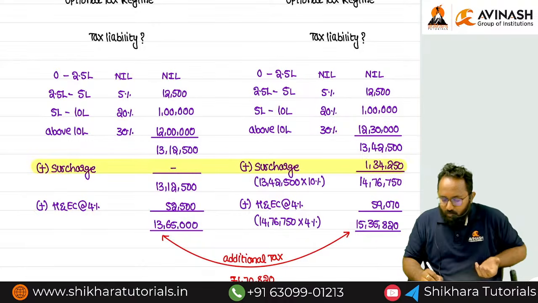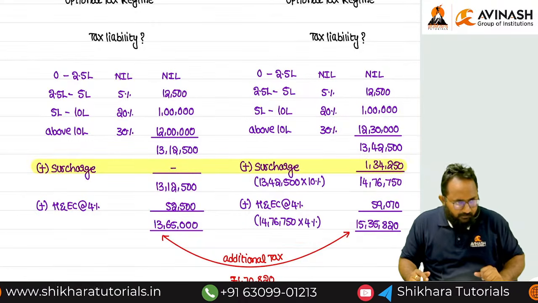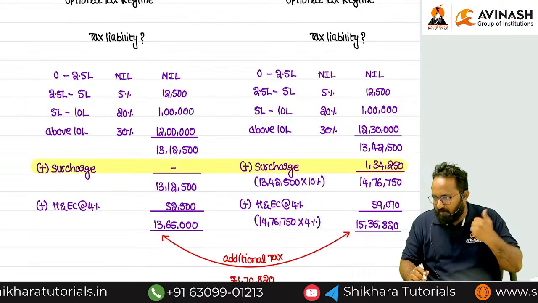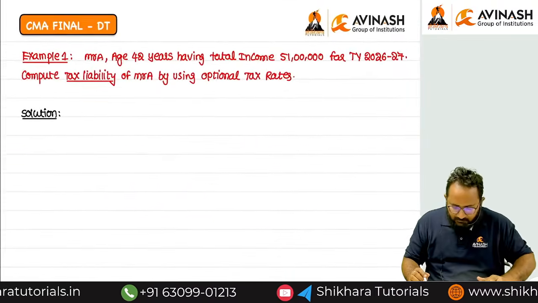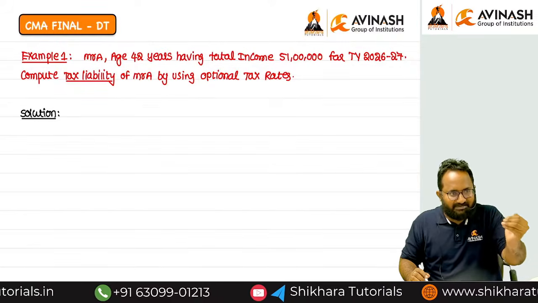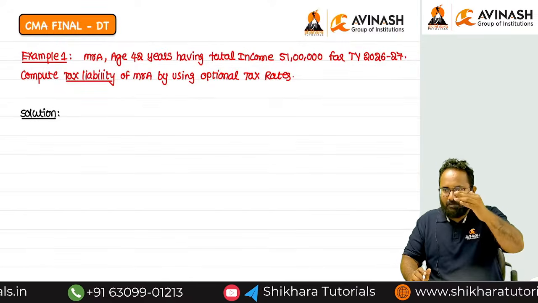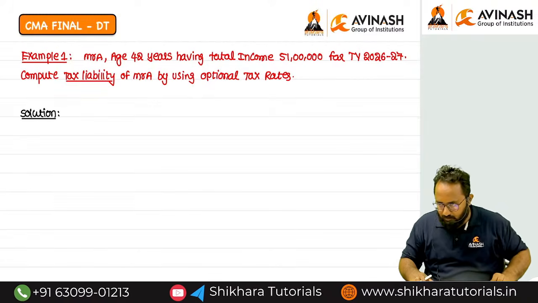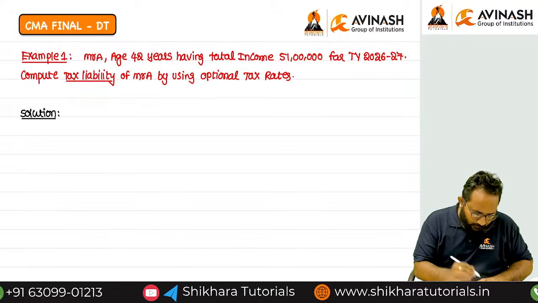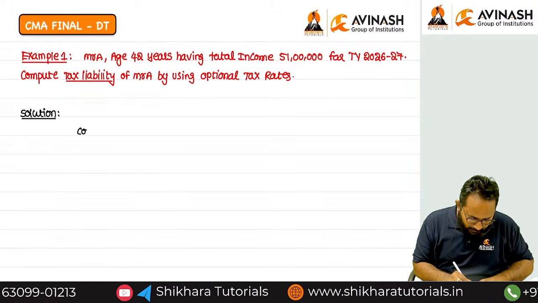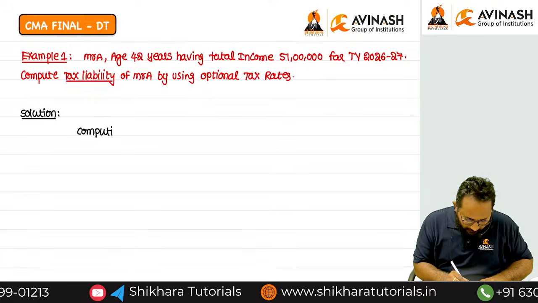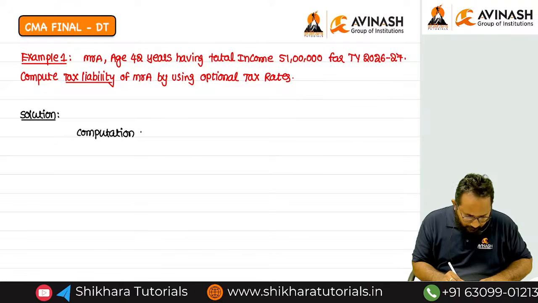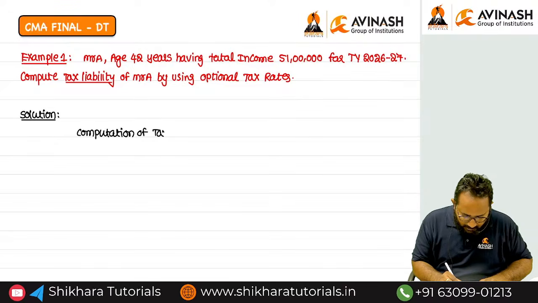But here, how can I reduce the marginal relief? Relief means reduction of tax liability. So I will always say, if you have no doubt about whether SSE is getting marginal relief, please calculate tax liability by using the steps. Shall we start? What are the steps available? So first give the heading. Computation of tax liability.